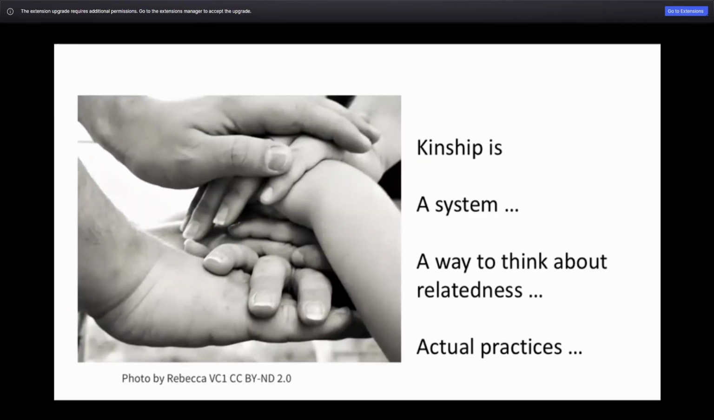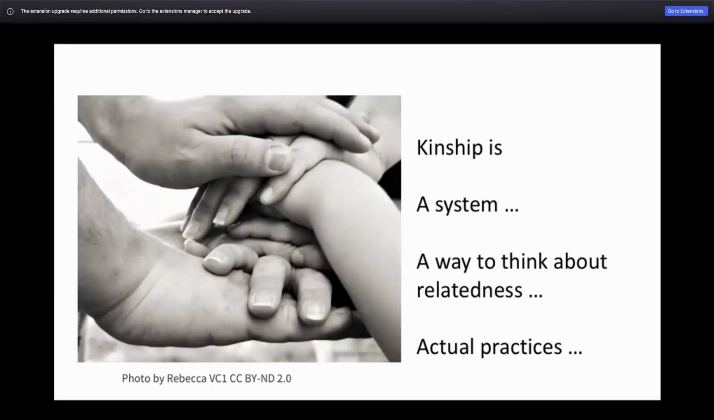An important point of this chapter is that kinship is at least three things at once. It is a system that works in a particular way in a particular society, and that's why anthropologists have been interested in how kinship works in particular places and have developed a whole array of terminology, of words, in order to describe it. It is also a way for people to think about being related, a way people think about themselves and others and the kinds of relationships that connect them to individuals and to groups.